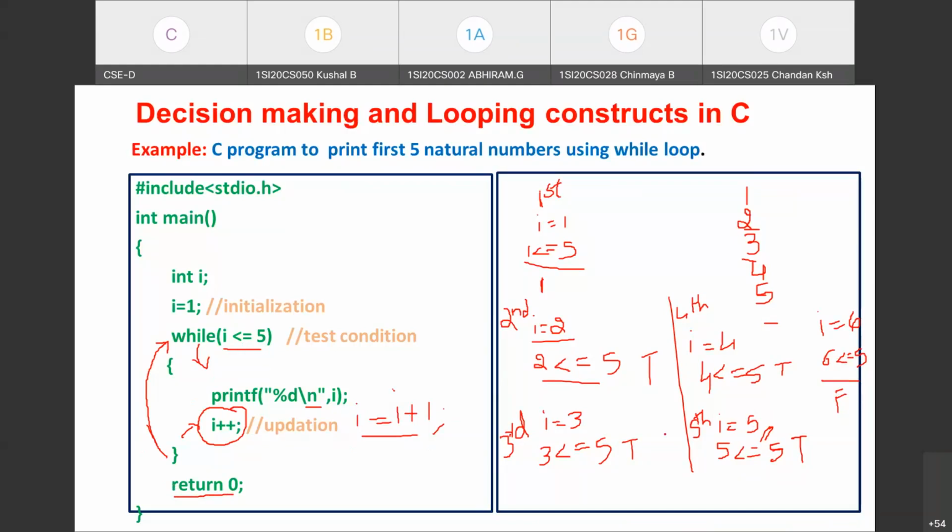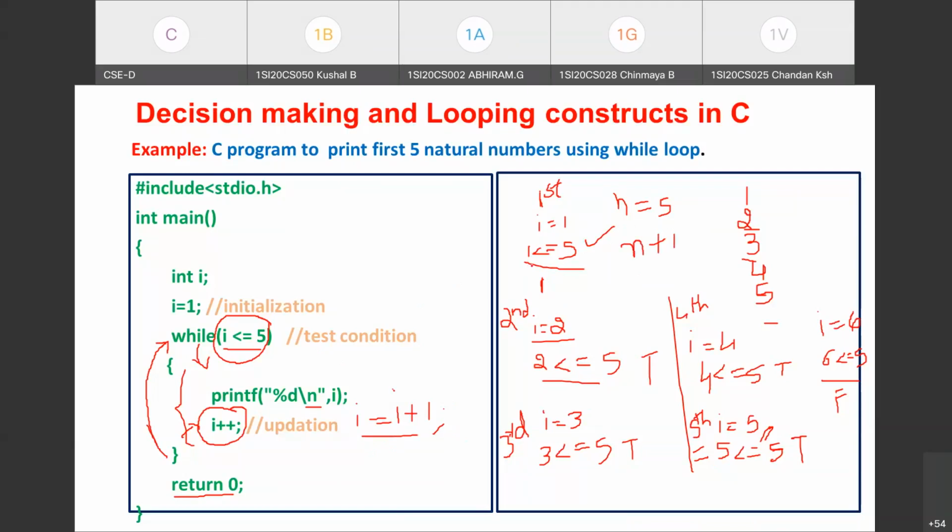How many iterations have taken place, or how many times is the body of the loop executed? If I have given n equal to 5, you can see 5 iterations have taken place. The body of the loop is executed 5 times. So if n is the number of iterations, the body of the loop is executed n times. What about the test condition? How many times is the test condition evaluated? Just count the number of times the test condition is evaluated. One time, six times, you are testing 6 times, right? That means if n is the number of iterations, the test condition is evaluated n plus 1 times.